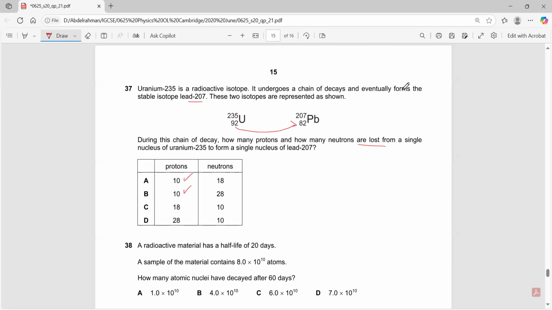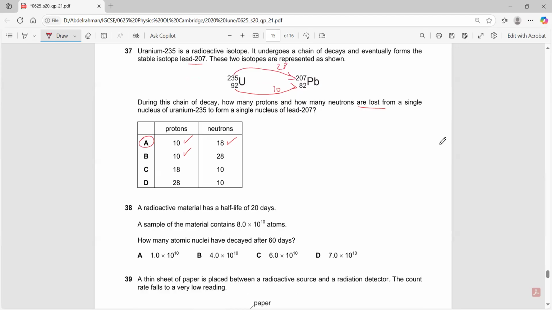What about the total number of neutrons? Can I find the change in the mass number? Yes, 235 minus 207. This is 28. But 28 is the mass number. 10 of this 28 is protons, therefore 18 is the number of neutrons.